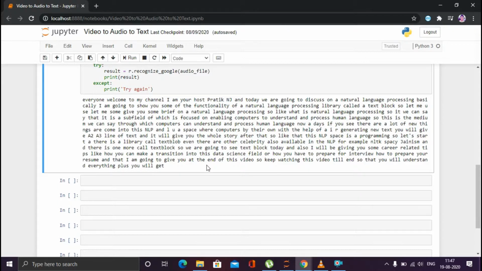So yeah, this was the whole process to extract the audio and the text file from the video file. And nowadays there are n number of applications available.